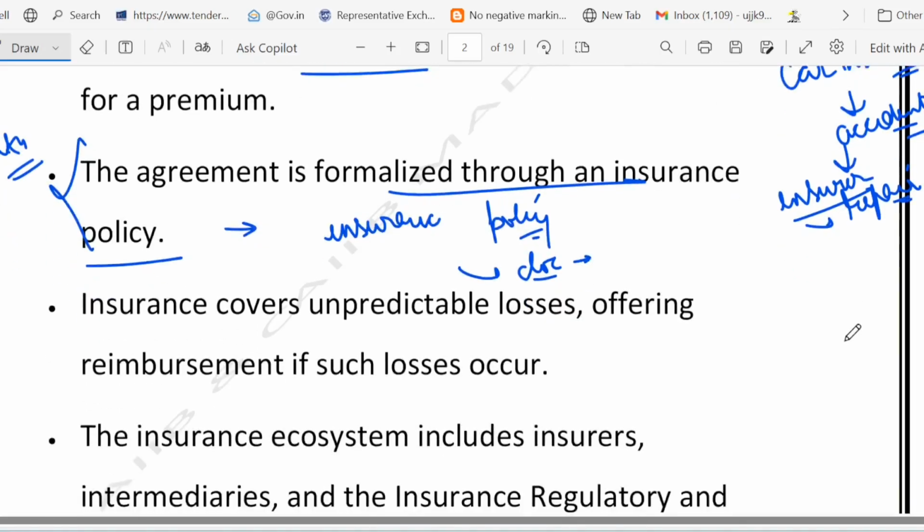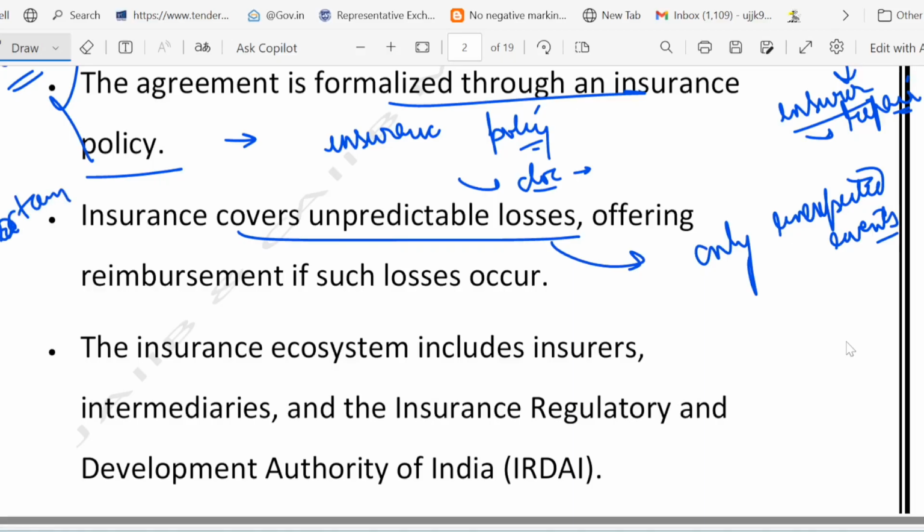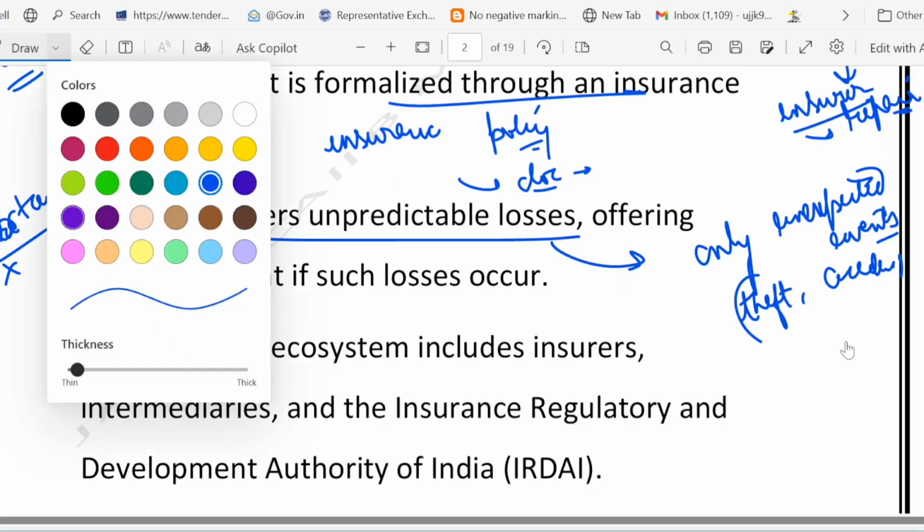The next is, it covers unpredictable losses, basically only unexpected events. So insurance does not cover things that are certain. Certain things are not covered. Remember it. There are some things which are quite certain, and such things are not covered by insurance. Rather, it helps with unexpected kinds of loss, like theft or an accident. That is what insurance covers. This is the key point which you must keep in mind.